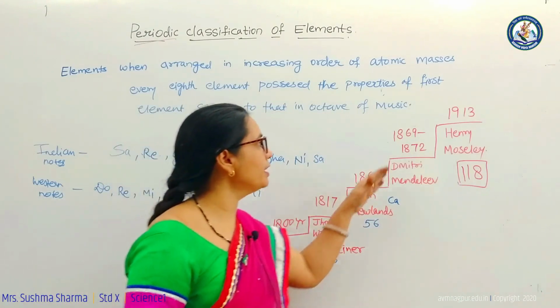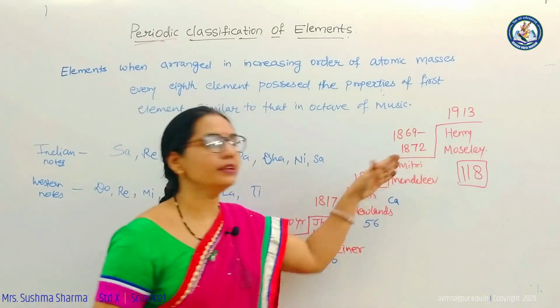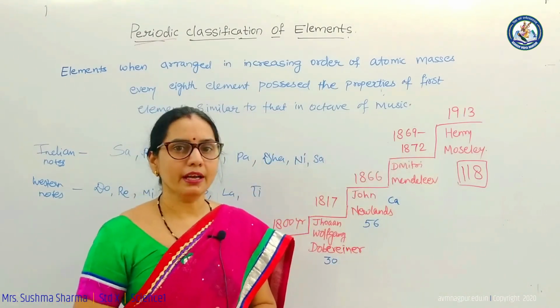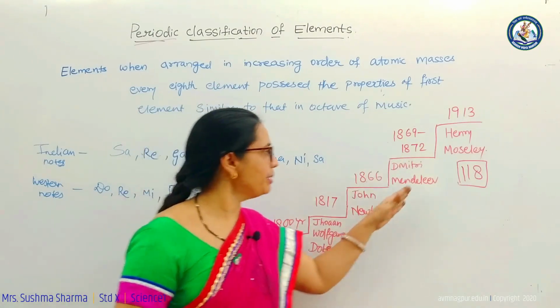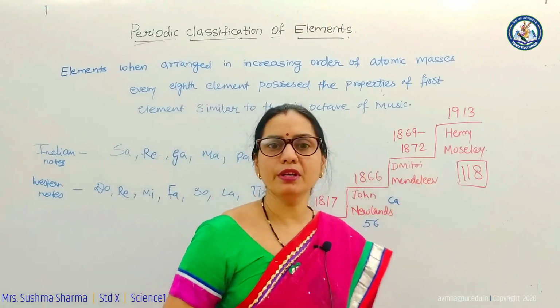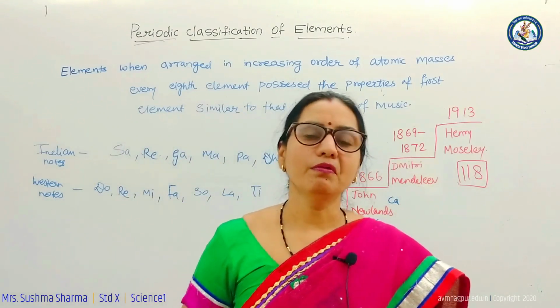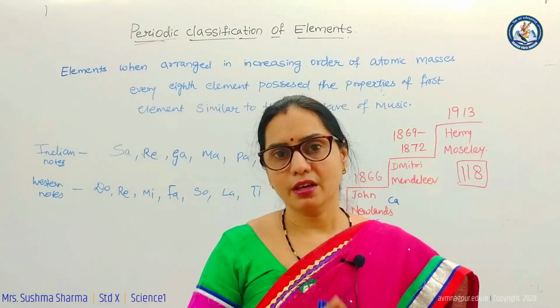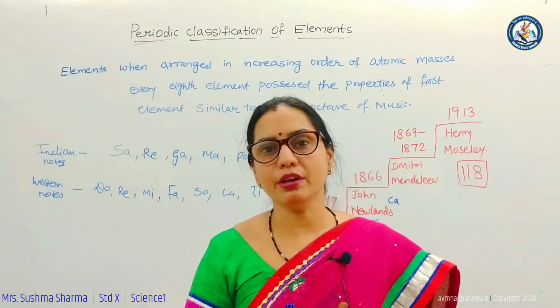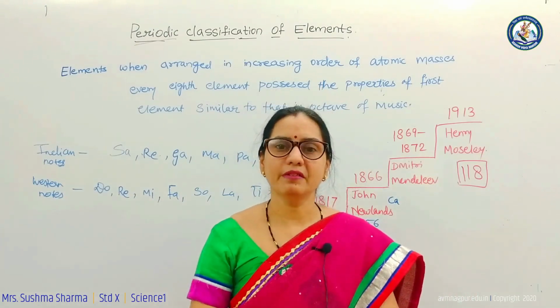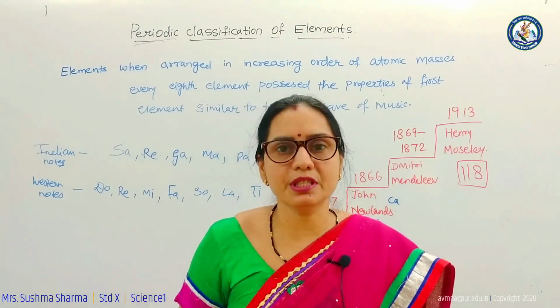Further, in the years 1869 to 1872, another scientist, Dmitry Mendeleev, came forward with a periodic table which gave a clear picture, but there were certain limitations to this table also.